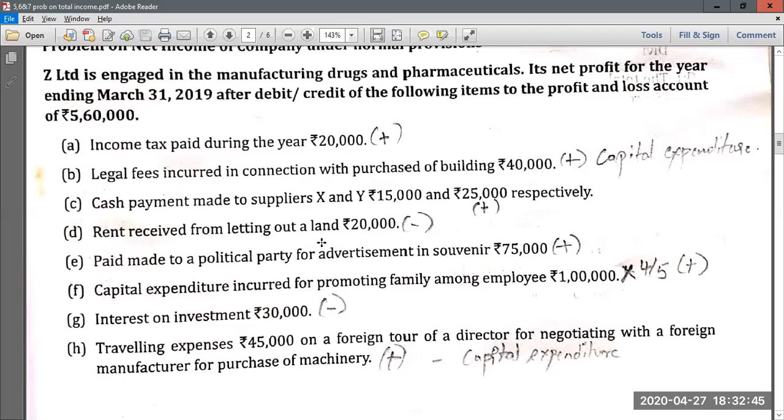Then again, rent receipt from letting out land. See, this letting out land is not house property. Only if they give rent receipt from house property, it becomes income from house property. So whatever rent they have received from letting out land is income from other sources, and it has to be deducted from your net profit as per P&L account. Since it is a non-business income, it relates to some other head of income.